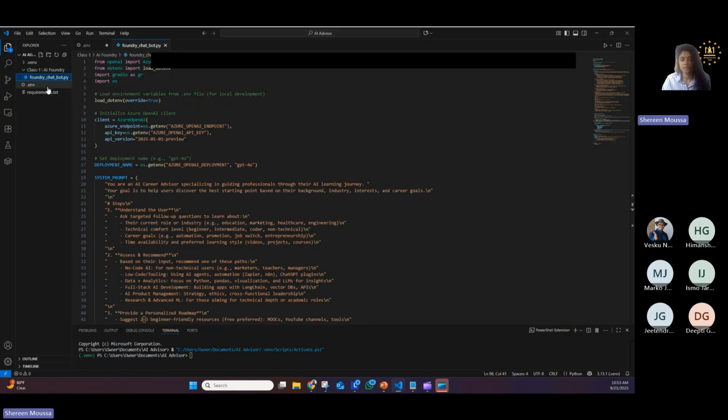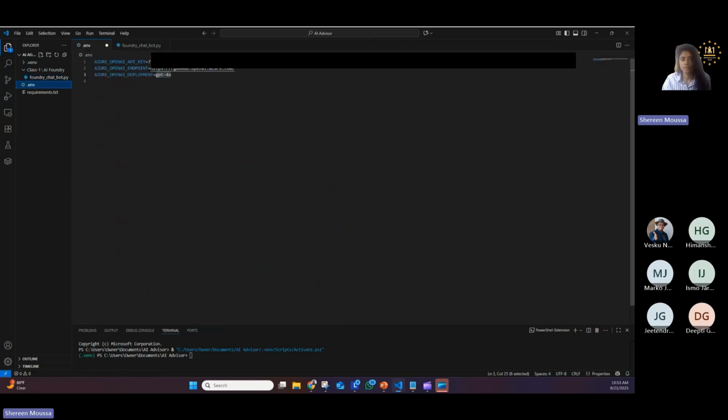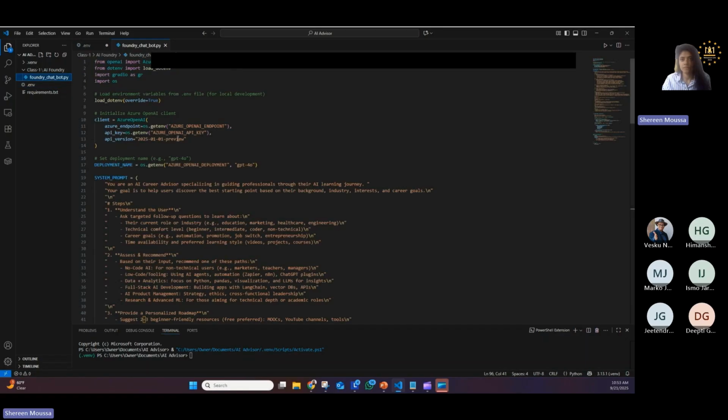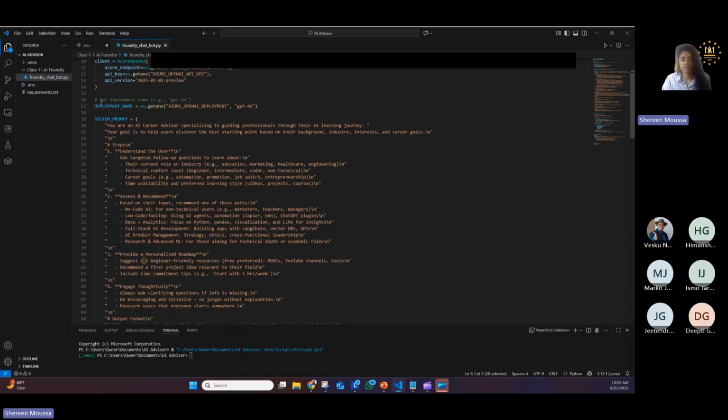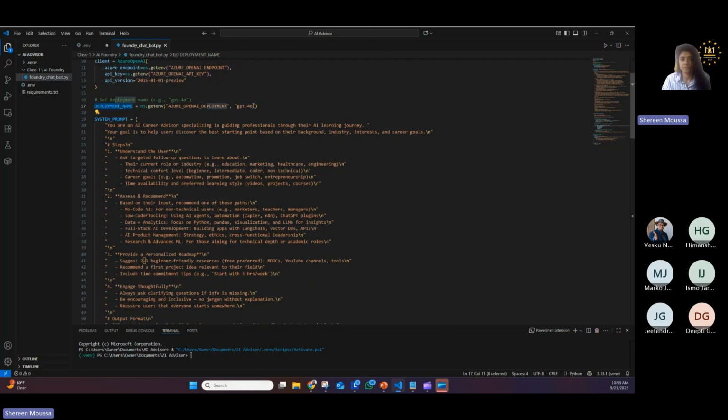So if you go to the environment, you will find my Azure OpenAI key. You will also find my Azure OpenAI endpoint, which I was showing you, as well as the Azure OpenAI deployment. In my case, I was using GPT-4o. You can deploy another model if you need, but I just used GPT-4o for this demo. Going back, first I have to initialize the Azure OpenAI client. Then I'm naming this line deployment. My deployment name is GPT-4o.